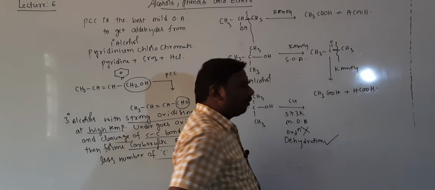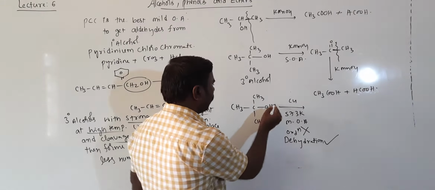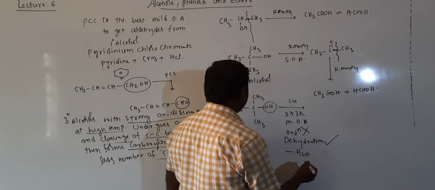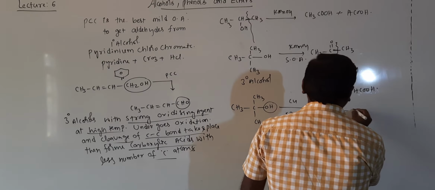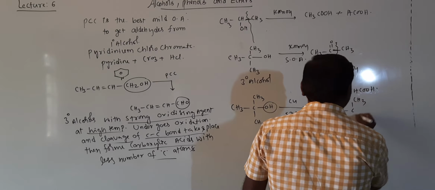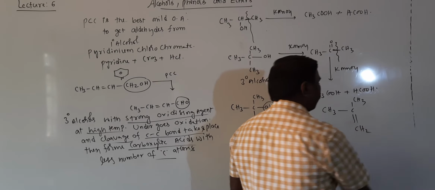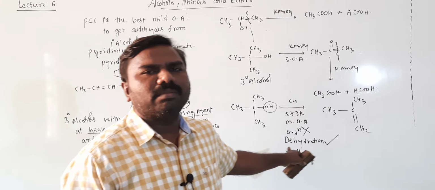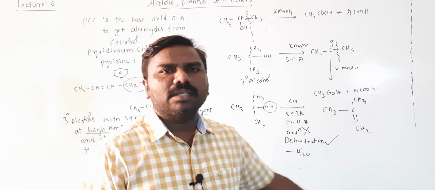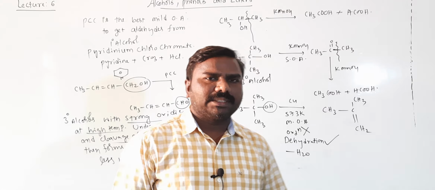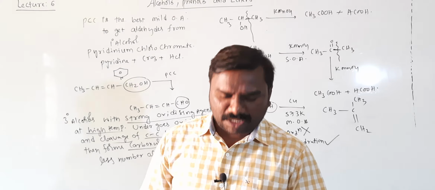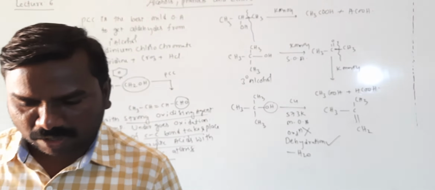Dehydration means water is eliminated, OH and H are eliminated as H2O, then a single bond is converted into a double bond and an alkene will be formed. Tertiary alcohols with mild oxidizing agent undergo dehydration because tertiary carbocation is more stable than secondary and primary carbocation.